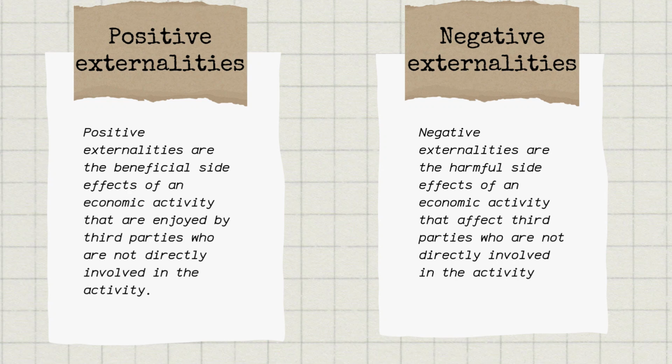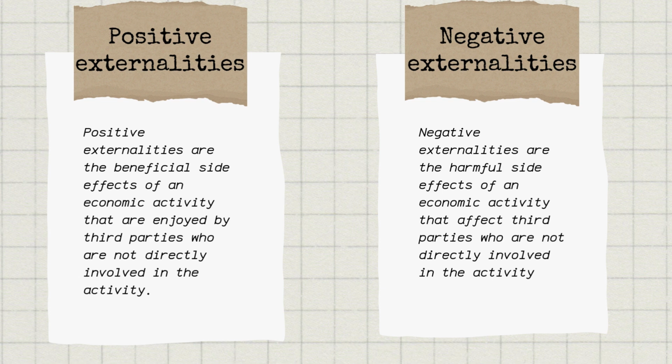Externalities come in two forms. The first one is positive externalities. This happens when someone's action benefits others. Think about planting trees in your neighborhood. The trees provide safe and clean air for everyone, even though only one person planted them.